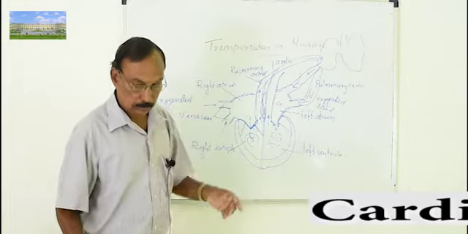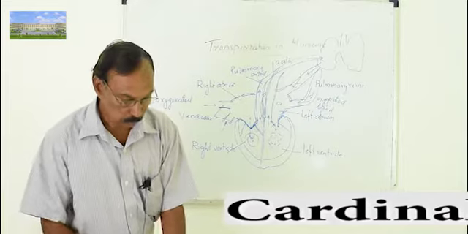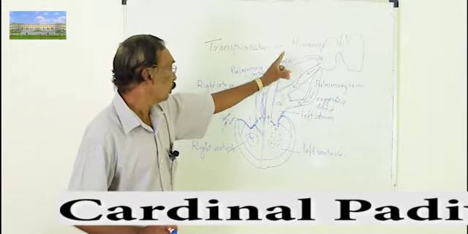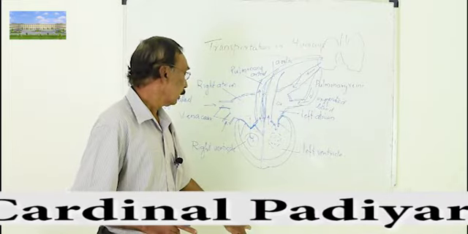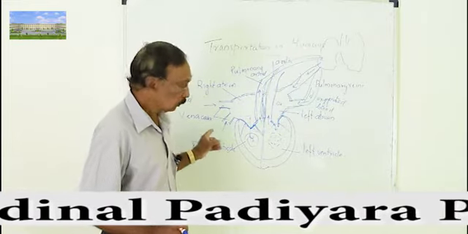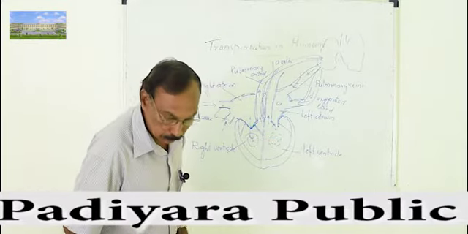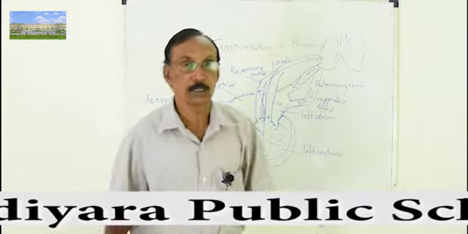There is a diagram in the textbook. You can see on one side the aorta is carrying blood to all parts of the body. Then after deoxygenation you can see the vena cava brings blood back. So two circulations are there.